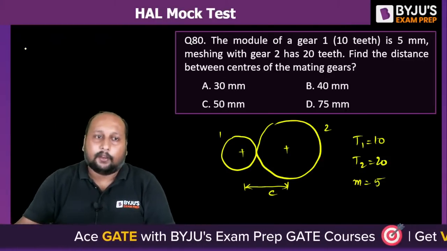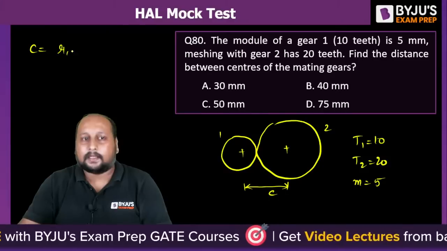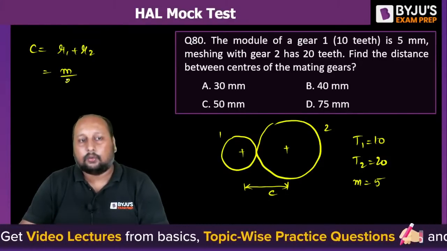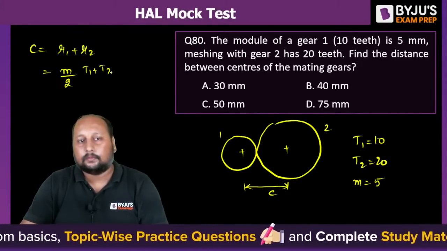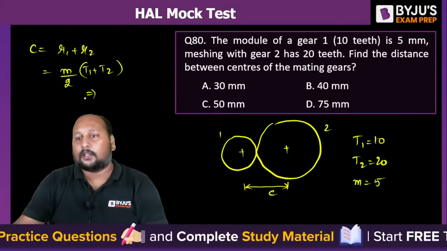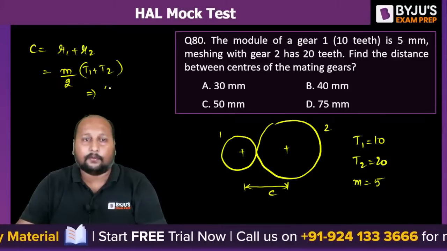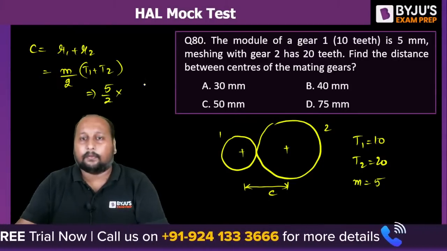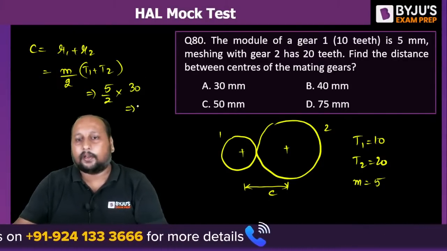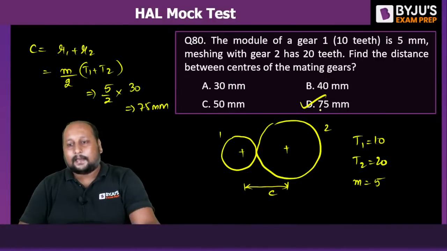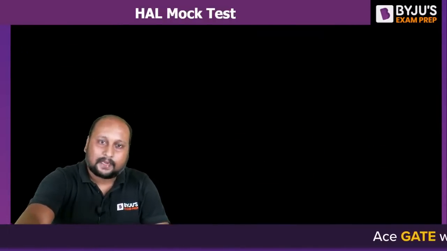75, perfect. We know that central distance is equal to R1 plus R2, right? Or we can say this is M by 2 into T1 plus T2. The gears which are meshing always have the same module. So M is 5, by 2 into T1 plus T2, that is 30. 15 into 5, 75 mm is the correct answer. Option D is the correct answer. 75 mm.